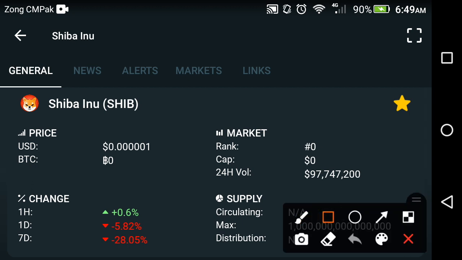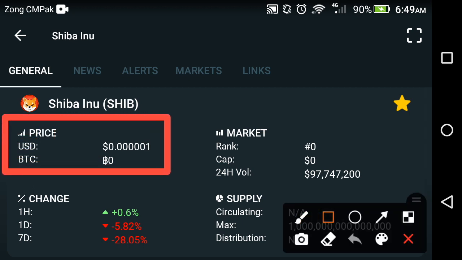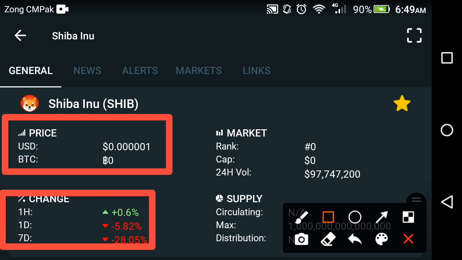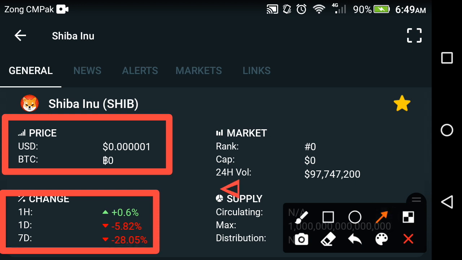Now, if you look at the current price of Shiba coin, it is about 0.000001 USD. The price is very low, friends. If you want to invest, I think it is absolutely a good decision. Now, if you look at the change in Shiba coin, the last 1 hour change is positive. And for the last 1 day, as I told you at the start of this video, yesterday the market crash occurred and all the cryptocurrencies fell fast, friends.